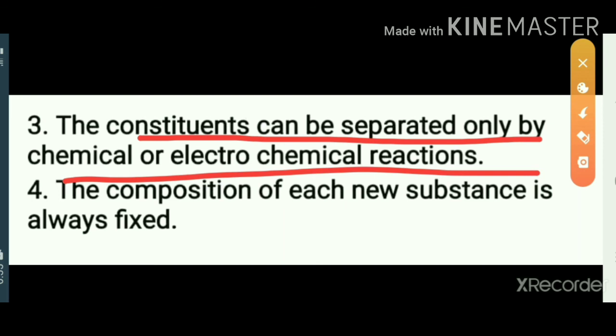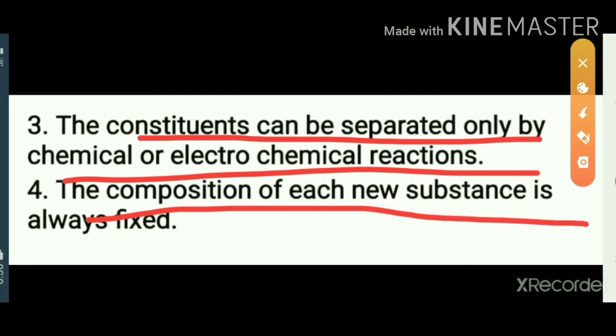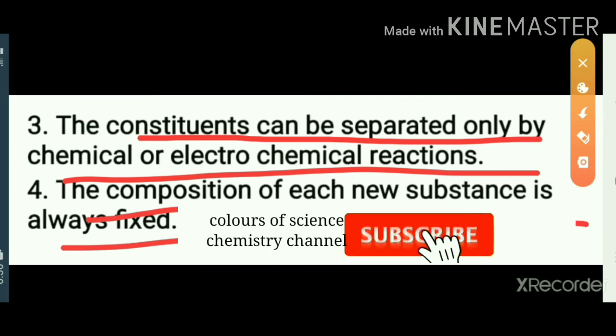And the fourth one is that the composition of each new substance is always fixed. They have a fixed ratio.